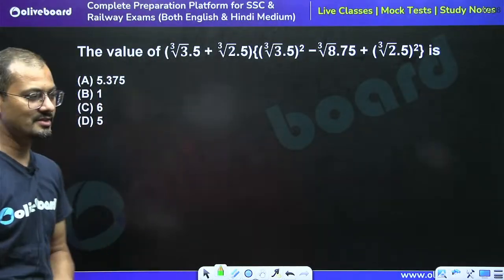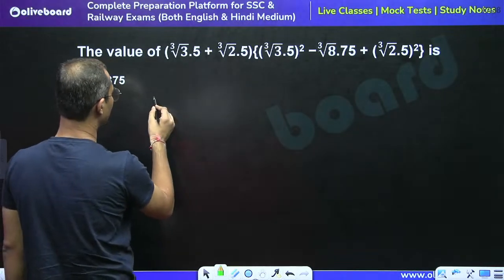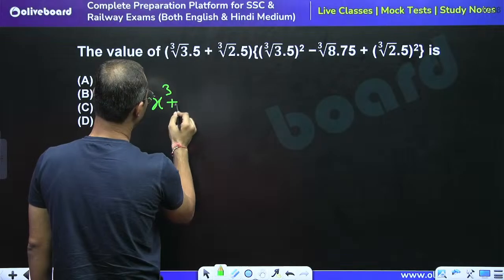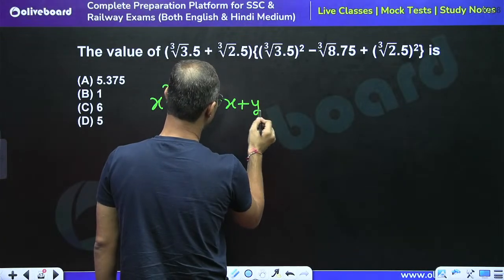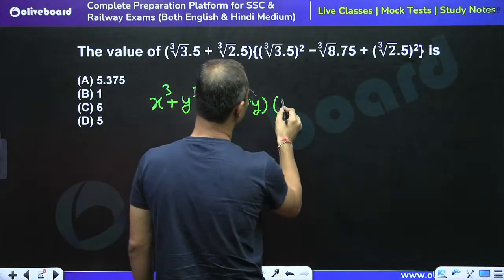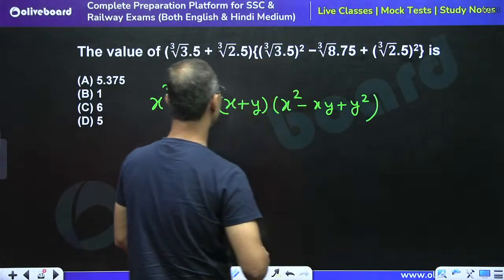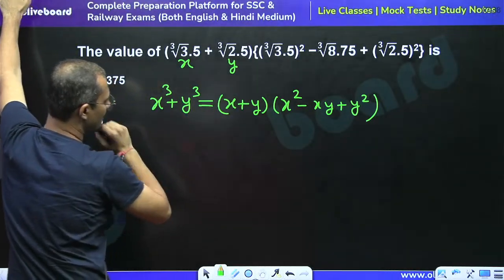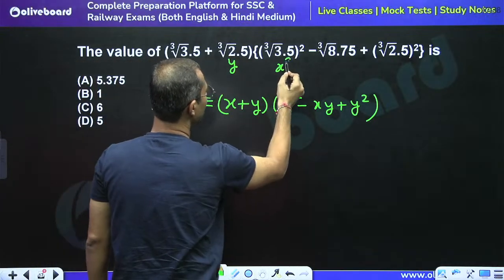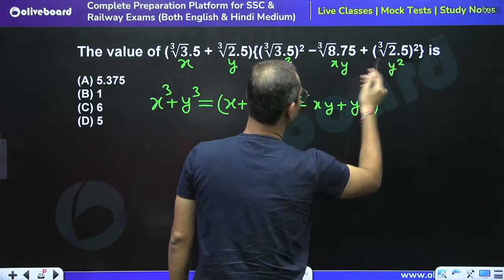Now tell me what is the answer for this question. Here we can directly use the formula. We know that x cube plus y cube is equal to x plus y, bracket x square minus xy plus y square. Is this clear? Here this is x and this is y, so we can directly use the formula. Yes or no?